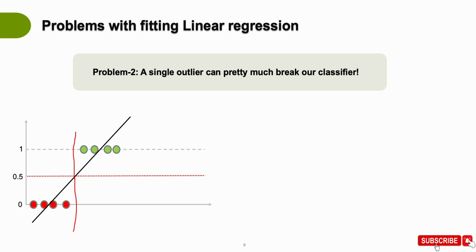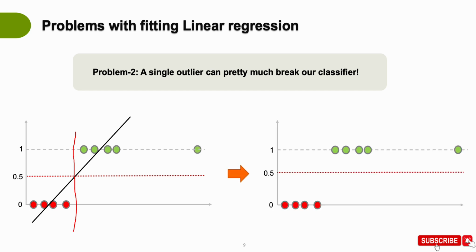Now let's see what happens when we have an outlier. So this is the outlier, and when we try to fit this model now in the presence of this outlier, in order to reduce the overall cost, the classifier would get tilted towards this outlier, right? And now see what happens.